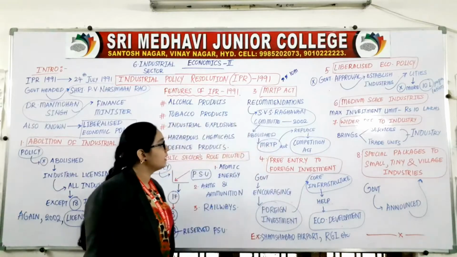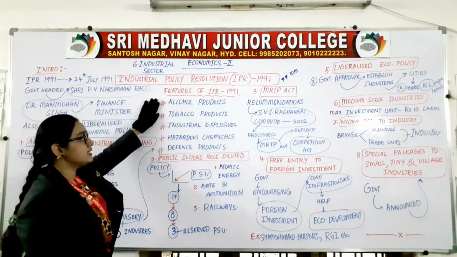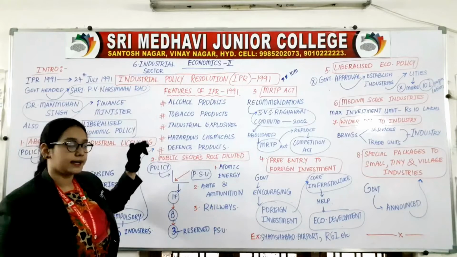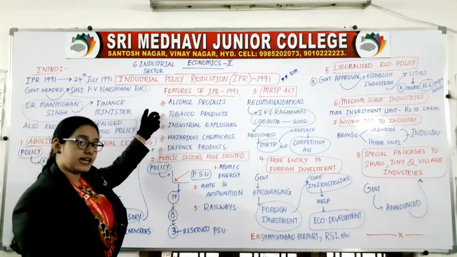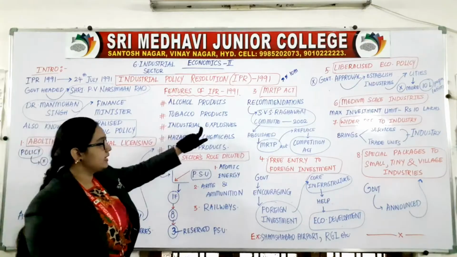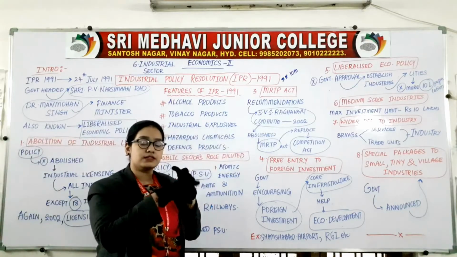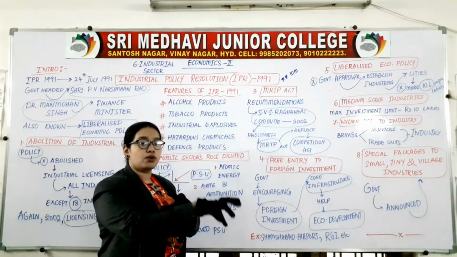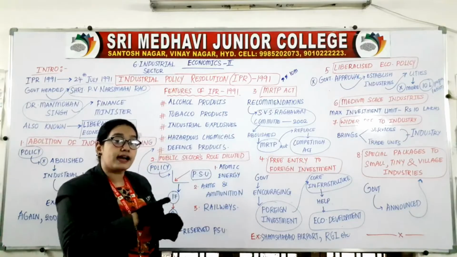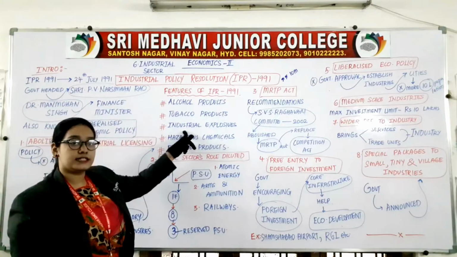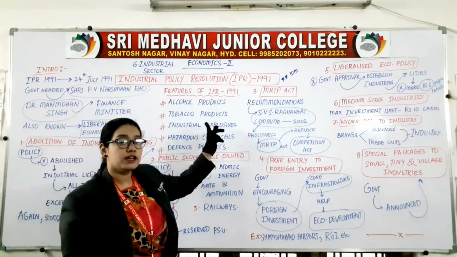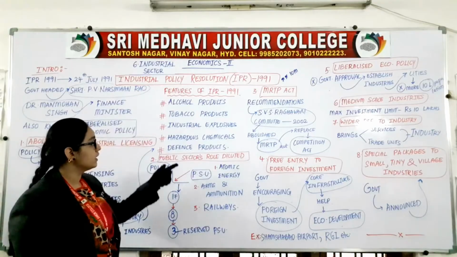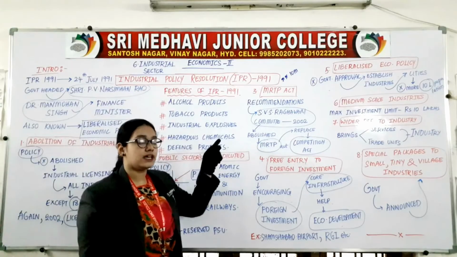Let us see what are those 5 industries. First is the industries with alcohol products, they must have industrial licensing. Second is tobacco products. Third, industrial explosives. Explosive means, for example, bombs, which we throw in order to destroy everything. That production will be done in these industries. Fourth is hazardous chemicals.